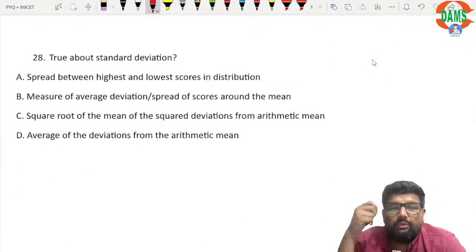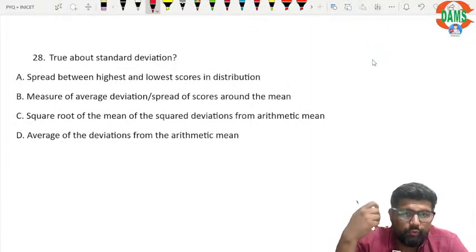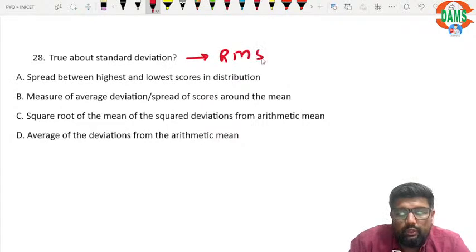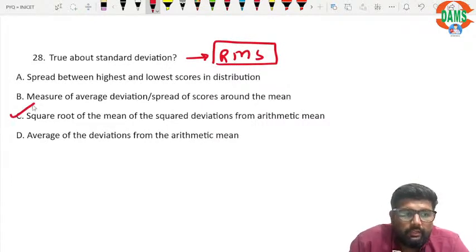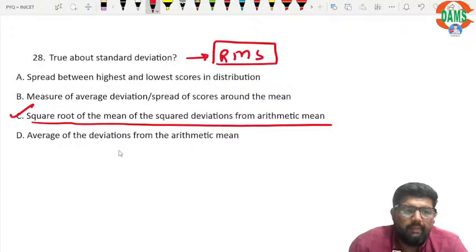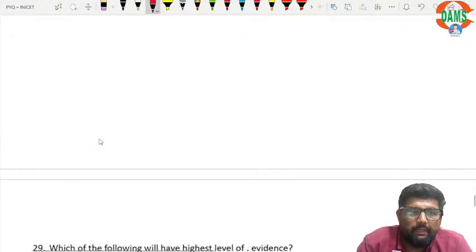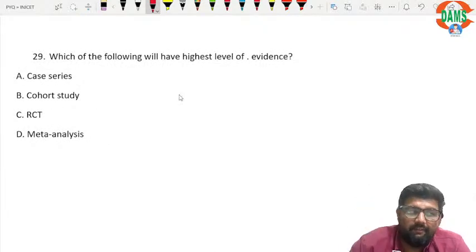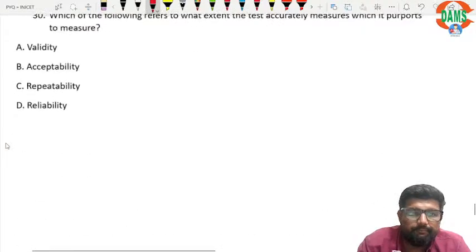True about standard deviation. So standard deviation is the root mean square. So the correct answer here is C, square root of mean of square deviation from arithmetic mean. Right? Now, which of the following will have the highest level of evidence? We have already discussed. Meta-analysis has the highest level of evidence.